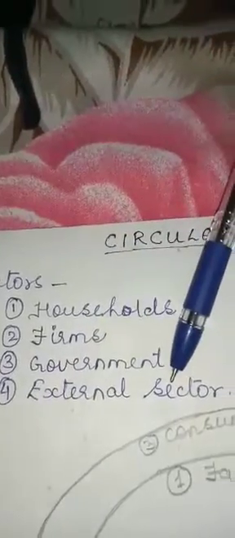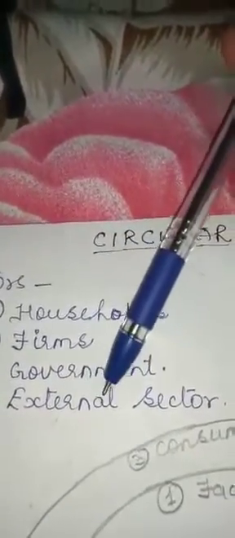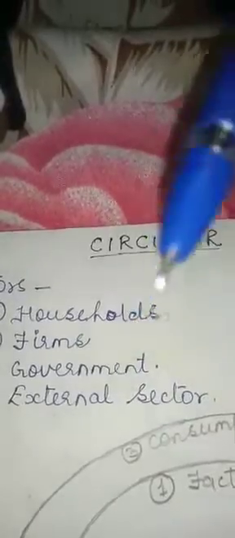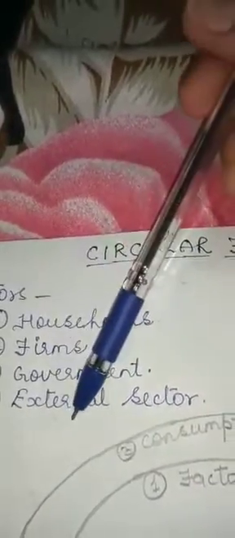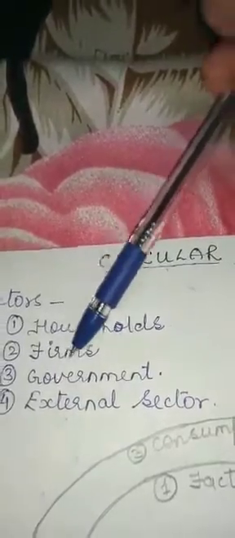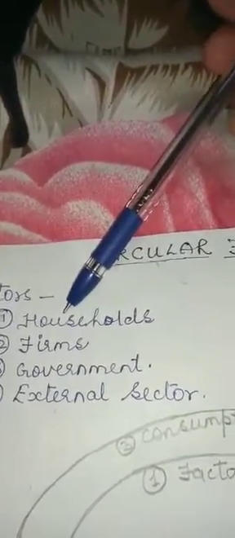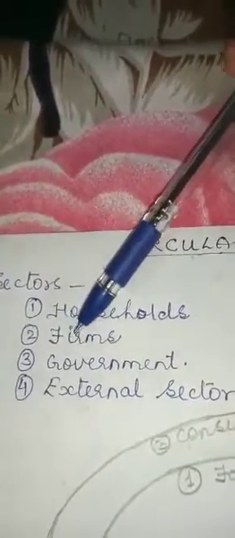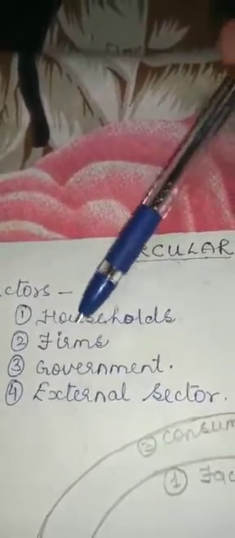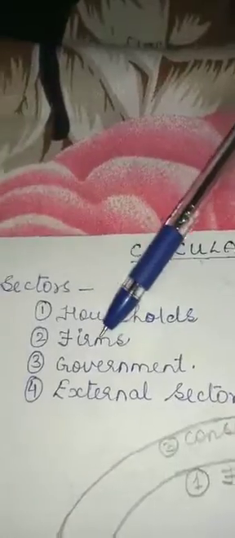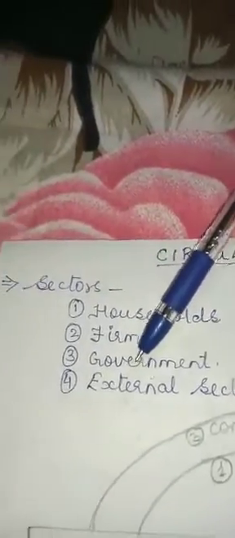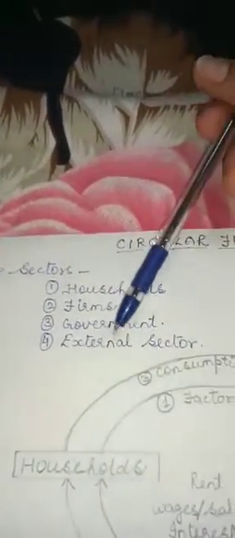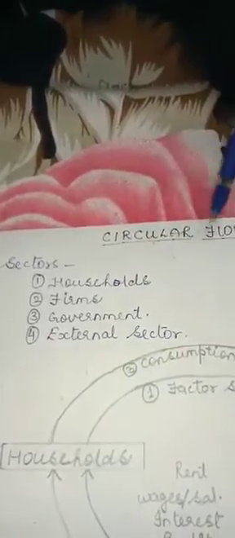Now the external sector means import and export are included in the external sector. So there are four sectors, but in this circular flow only two sectors are considered. That means we are assuming a two sector economy: in an economy only household and firms exist. We are not considering government and the external sector for the circular flow of income.